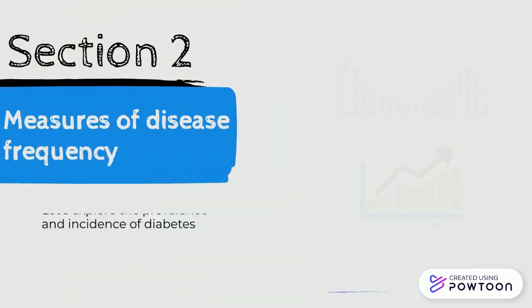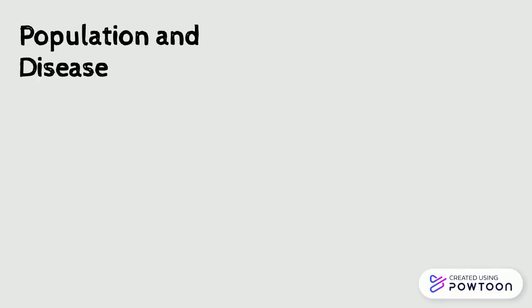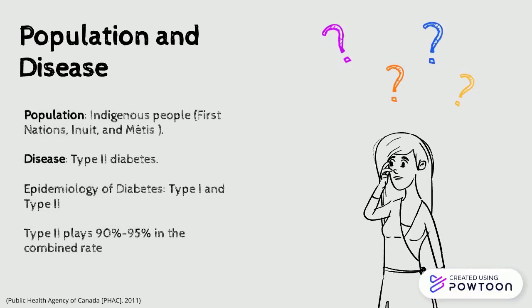Now let's talk about the measures of disease frequency. The disease population we're focusing on is type 2 diabetes in indigenous people in Canada. It is constructed by three dominant groups, which are the First Nations, Inuit, and Métis.